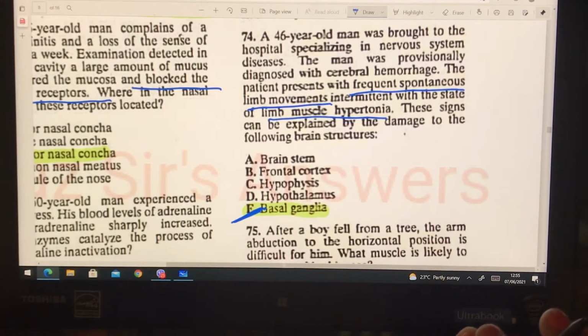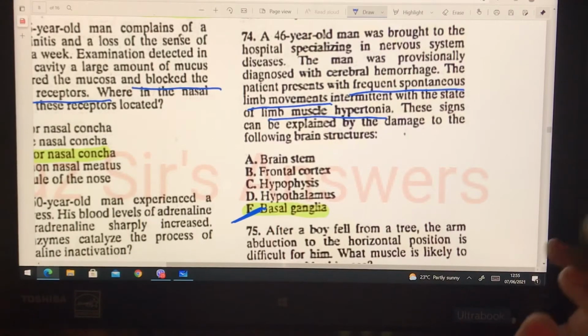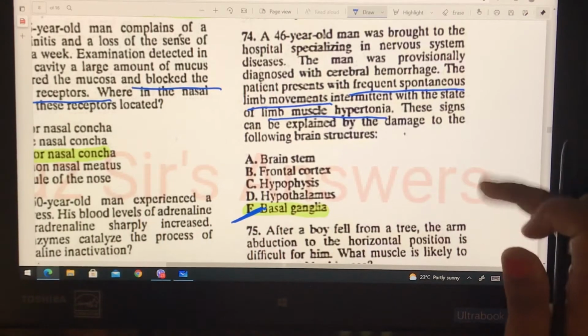is responsible, like it is associated with the control of voluntary movements and voluntary motor movements and procedural learning, habit learning, eye movement and motion. So obviously the basal ganglia is the most correct answer.